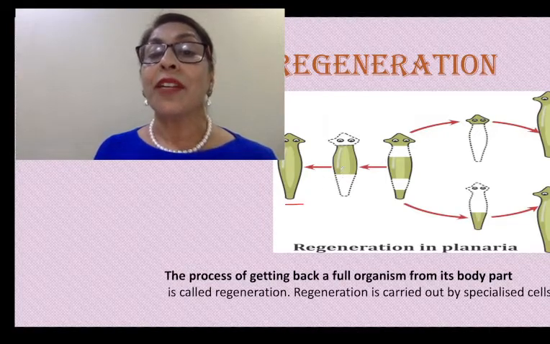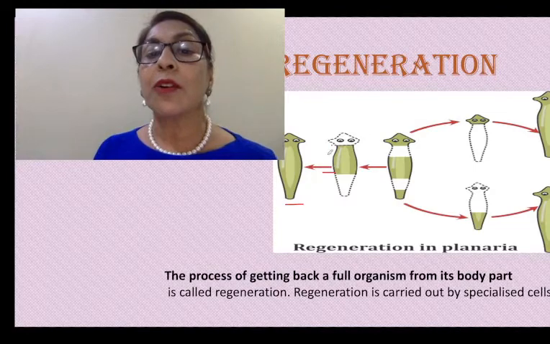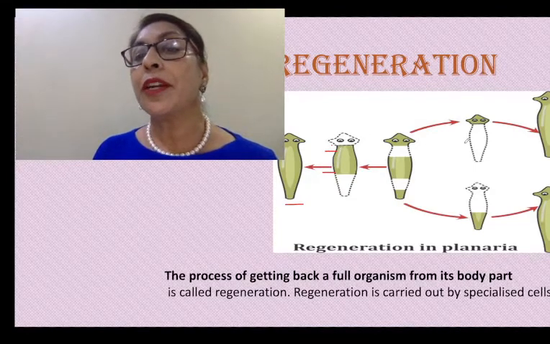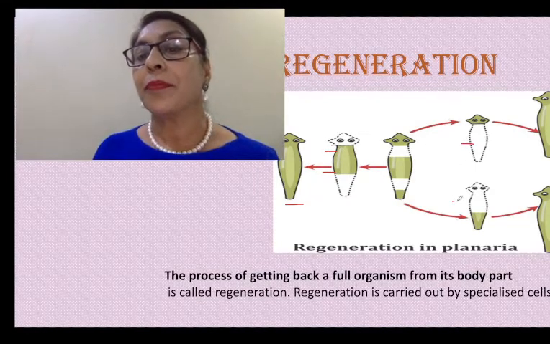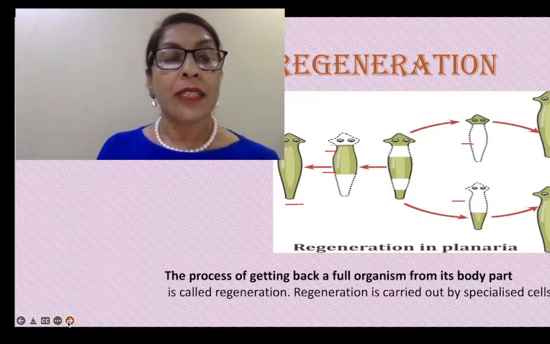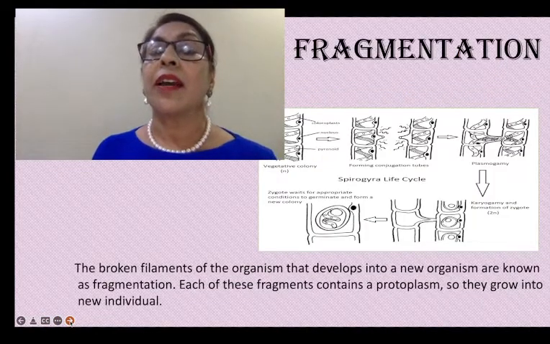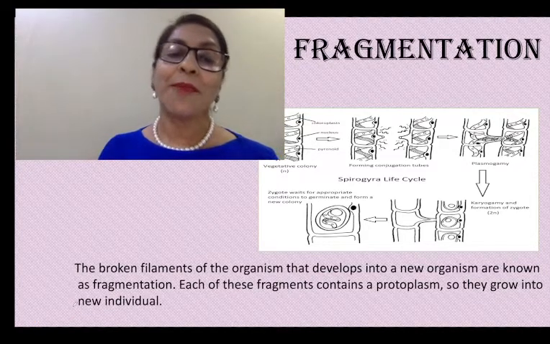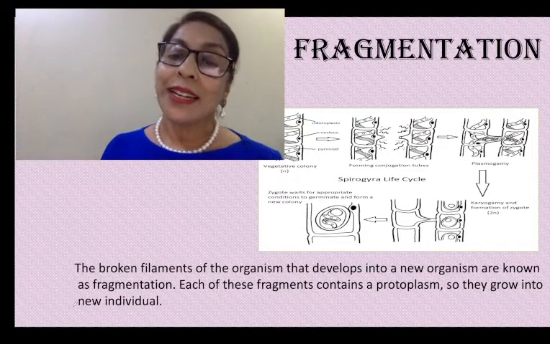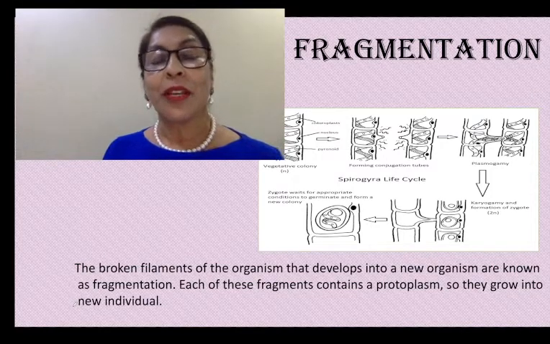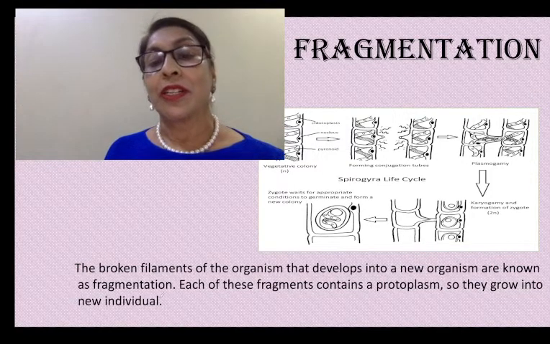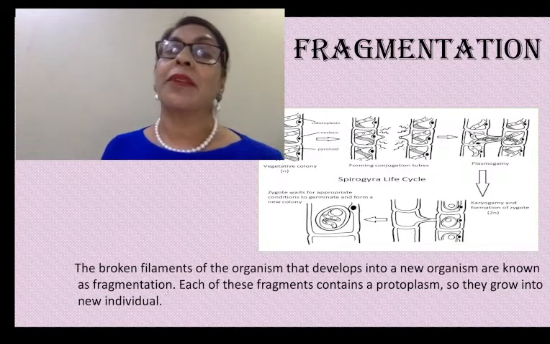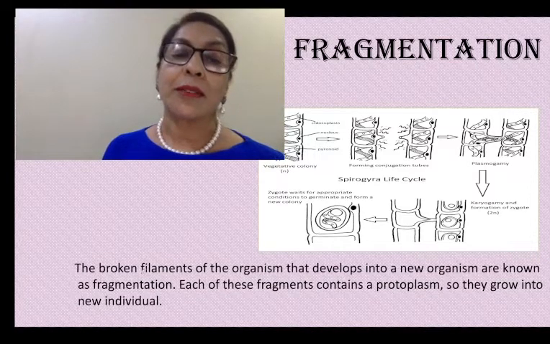Whenever planaria is cut into three parts, each part will grow into a new individual organism. Now next is fragmentation. Fragment means pieces. So a broken filament of an organism that develops into a new organism is called fragmentation. Each of these fragments contains protoplasm.